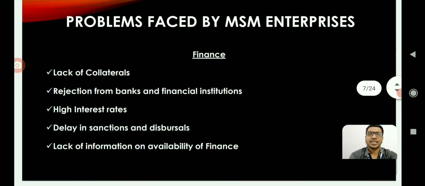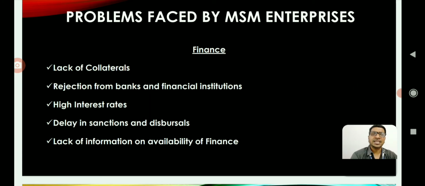Next one is financing. As we discussed earlier, finance is the lifeblood of any business. Small entrepreneurs face a lot of problems in getting finance because of the following reasons. First one is lack of collateral. Second one is rejection from banks and financial institutions.